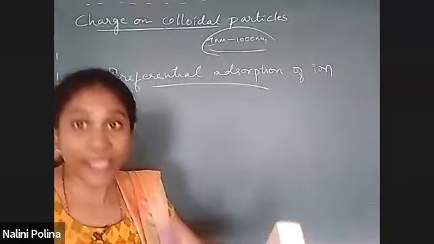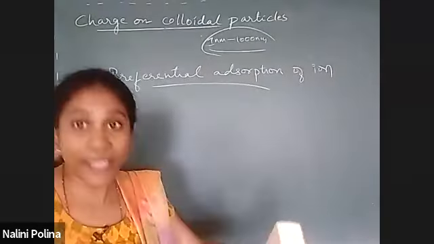And coming to examples of negative sol. First one, metal sols. Any metal sols can be an example for negative sol. That means gold sol, silver sol, any metal sols are examples under negative sol. The second one is metal sulfide sols, like arsenic sulfide.